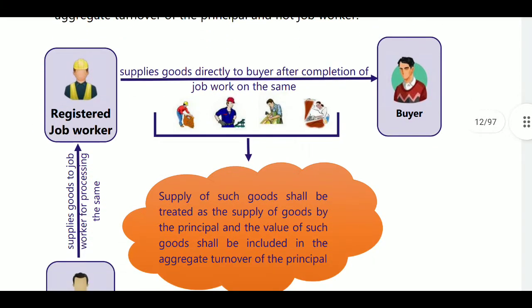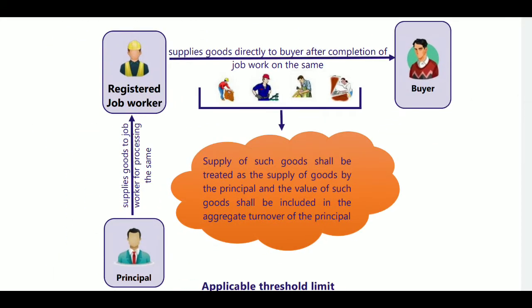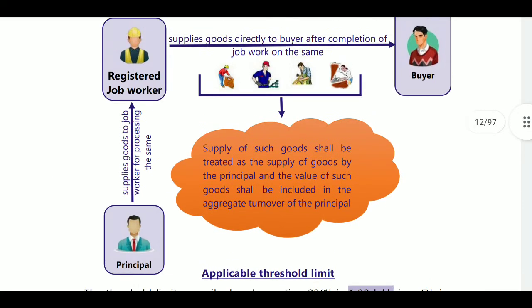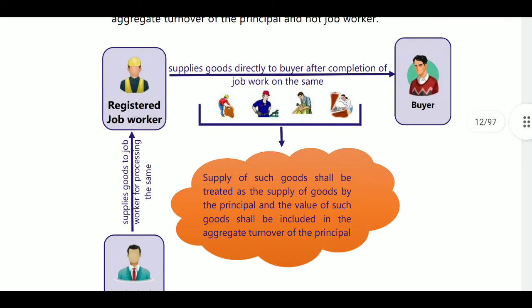For example, registered job worker. If you are a principal and supply goods to a job worker for processing, say you are manufacturing one machinery. For that machinery, some items will be prepared by another person, so you send the goods to that other person. He is treated as a job worker. He may be registered or not registered, it does not matter. And the job worker, after the completion of work, supplies goods directly to the buyer after completion of job work on the same.